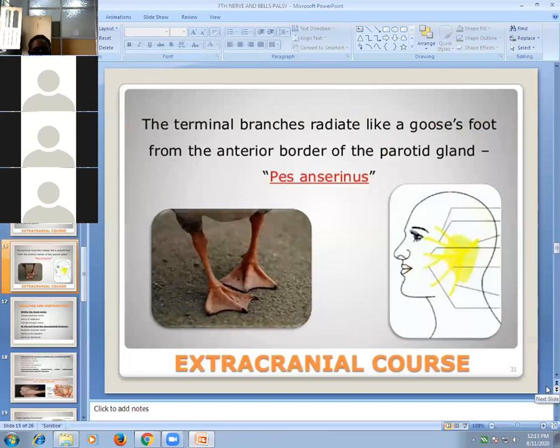The terminal branches radiate like a goose foot from the entire border of the parotid gland, so it is called pes anserinus. These are the terminal branches of the seventh nerve. So this is the course across the parotid gland.